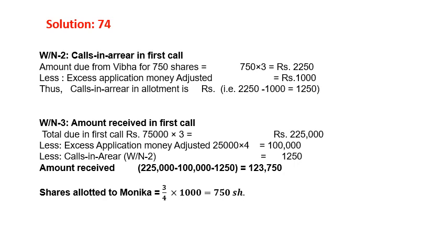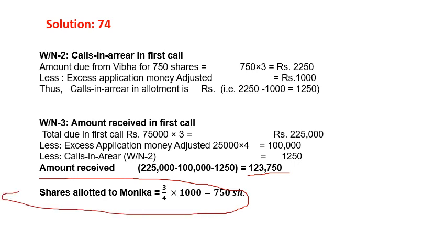Now amount received in first call. How much amount is received in first call? Total, you will go for total 75,000 multiplied by 3, it is 2,25,000. Less excess application money adjusted is 25,000 into 4, that is the application money 1 lakh. Now less calls in arrears 1,250. So amount received in first call is equal to 1,23,750.